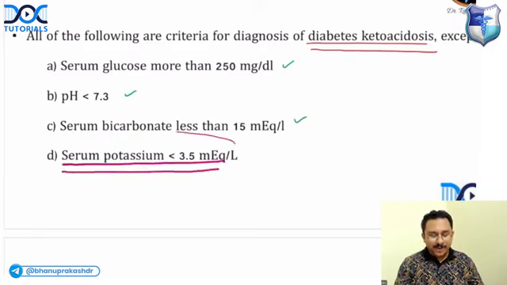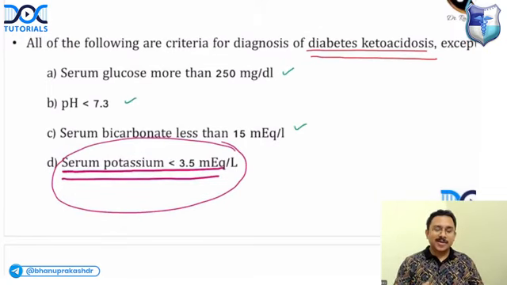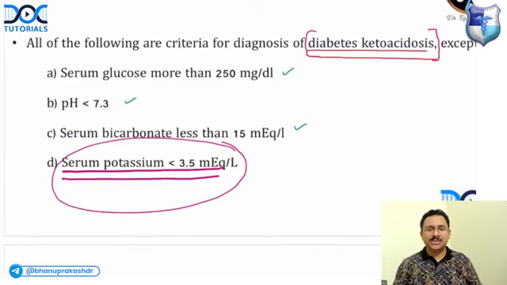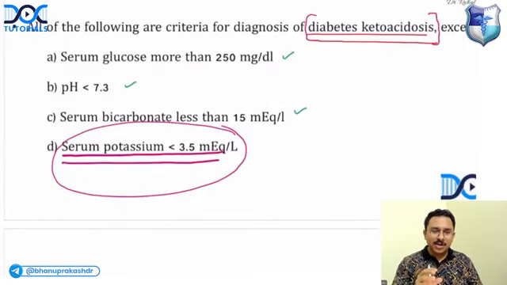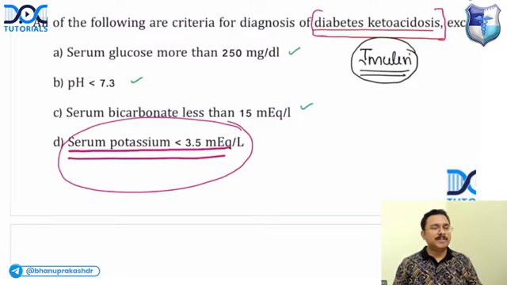So this is hypokalemia. Now tell me, is hypokalemia a manifestation of diabetic ketoacidosis? Or can hypokalemia occur in diabetic ketoacidosis? Remember, you can have hypokalemia in diabetic ketoacidosis, but it is not because of the diabetic ketoacidosis. In case of diabetic ketoacidosis, what happens is you are giving the patient insulin for treatment. So diabetic ketoacidosis, the disease, is not going to produce hypokalemia.